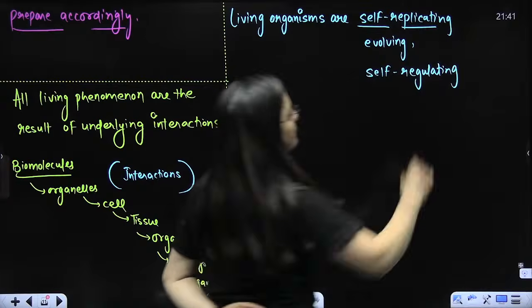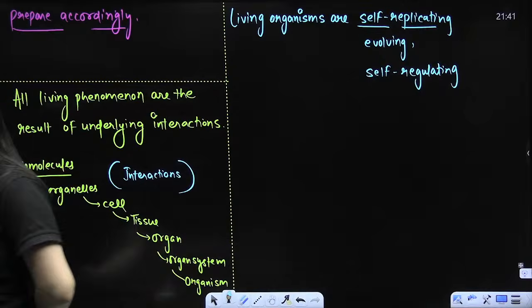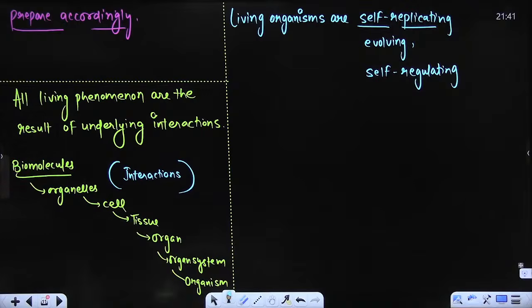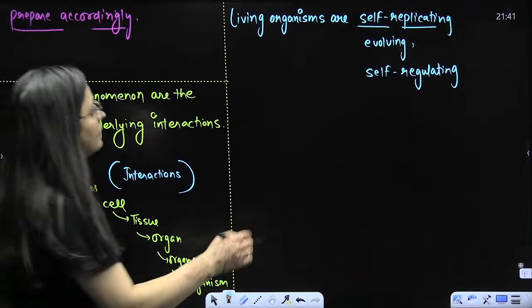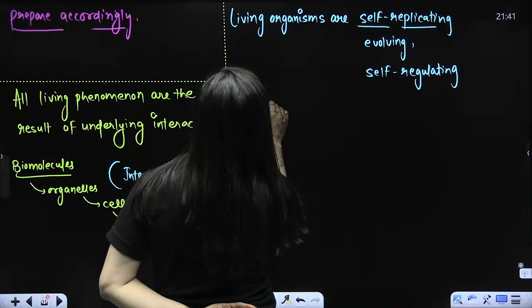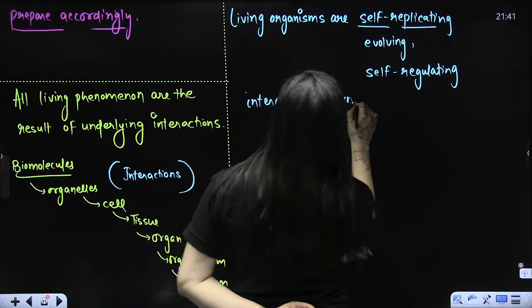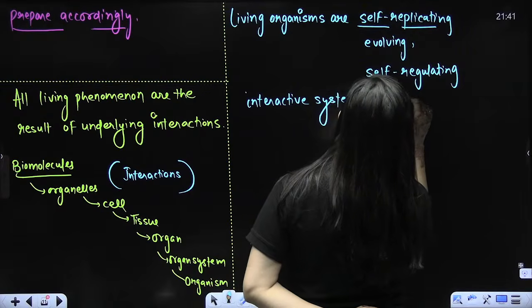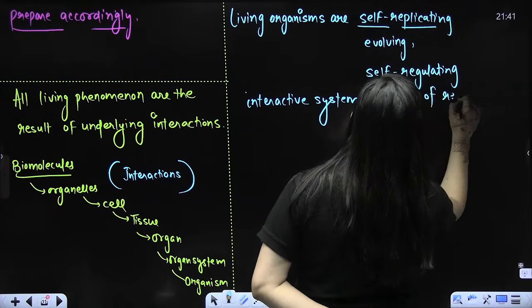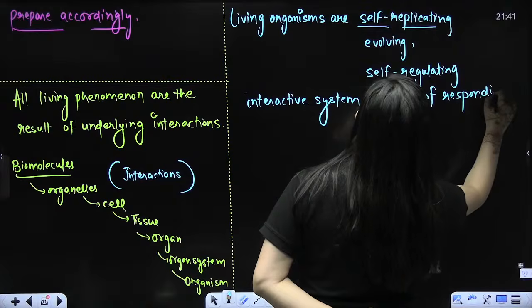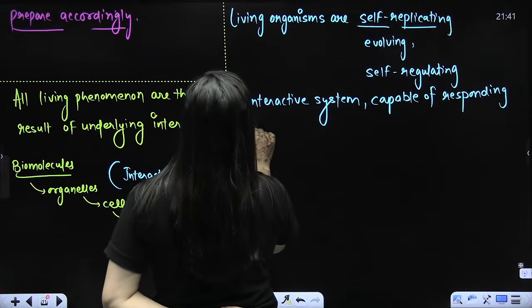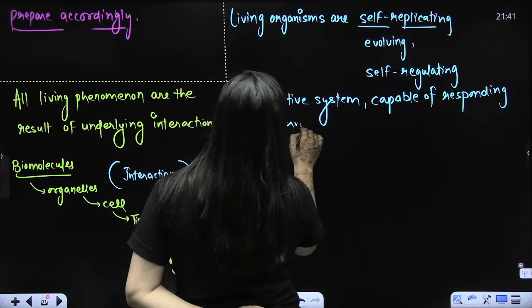Can we say that if something is living, that will be self-replicating, self-evolving, self-regulating, an interactive system capable of responding to external stimuli. So as a whole, this is what a living body is.